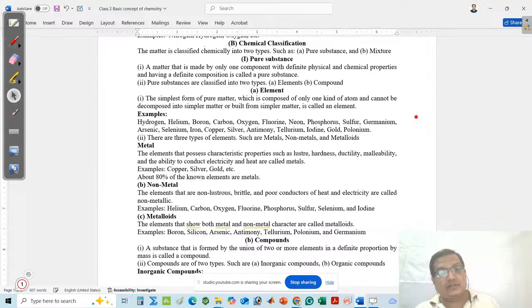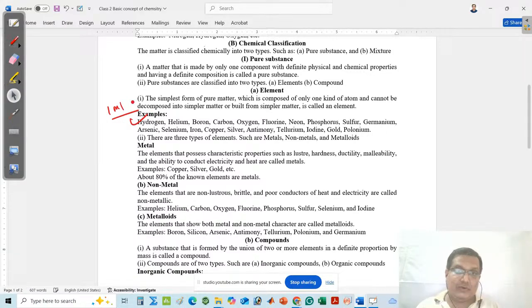Take an example. Here, the example of the hydrogen atom is given. If I think about the hydrogen substance, suppose I take 1 ml of hydrogen gas. When you want to break it, you will find hydrogen molecules.